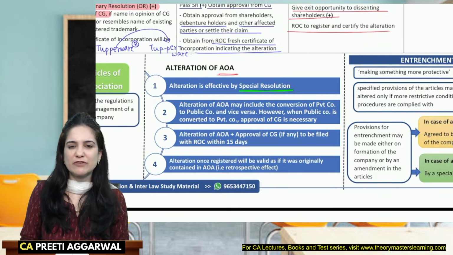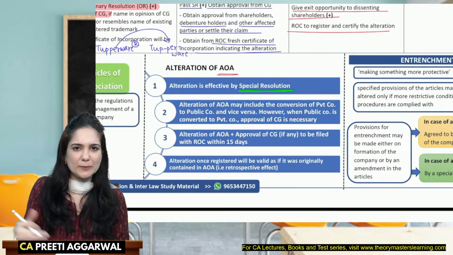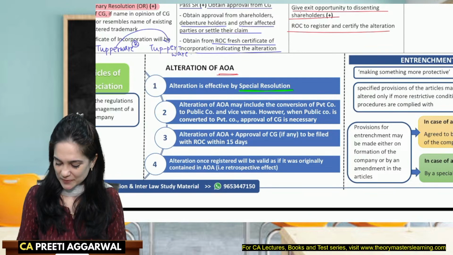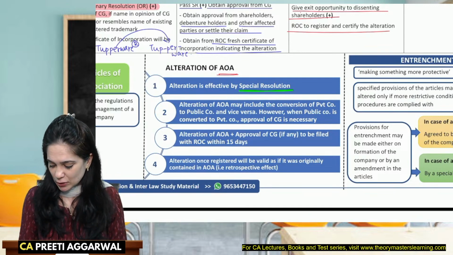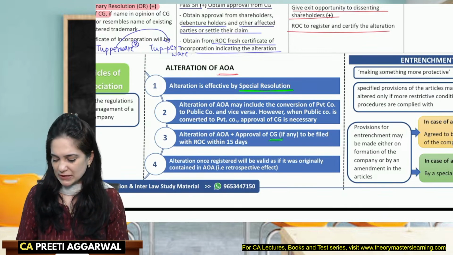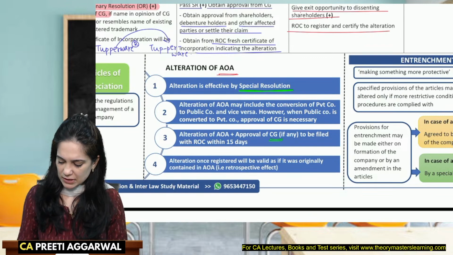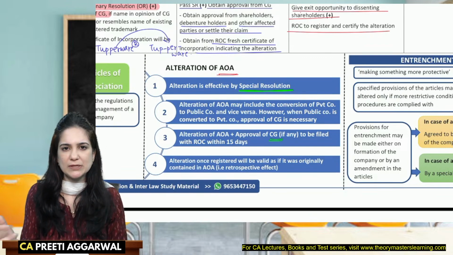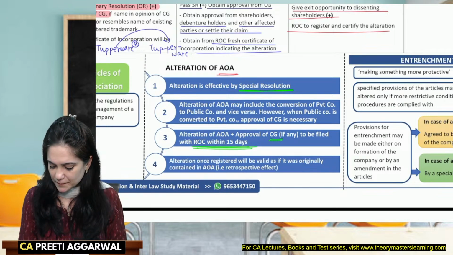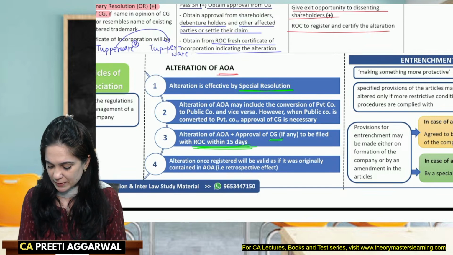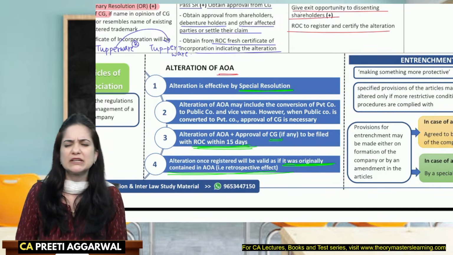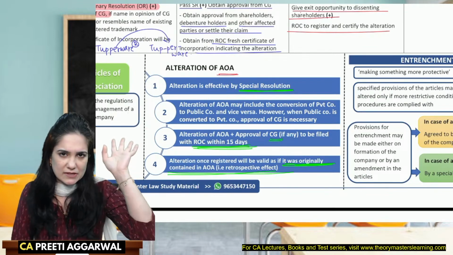Alteration is required when you're converting a private company into public or public into private company, because you need to either include or exclude the restrictions mentioned in the articles. Alteration of articles will also require approval of the central government. Central government's approval is not required when you are just including or excluding these provisions. Okay, that is to be filed with the ROC within 15 days. And the alteration, once registered, will be valid as if it was originally contained in the articles. It means you will have a retrospective effect. We will consider as if those provisions always existed in the articles.